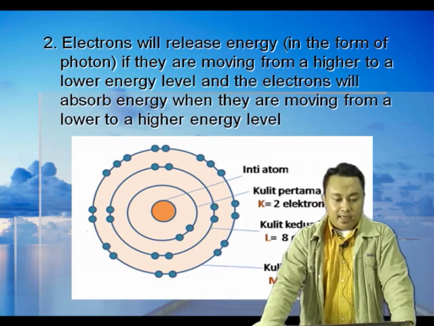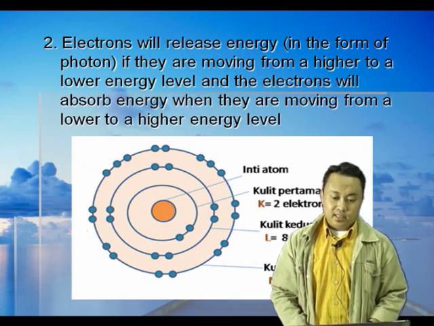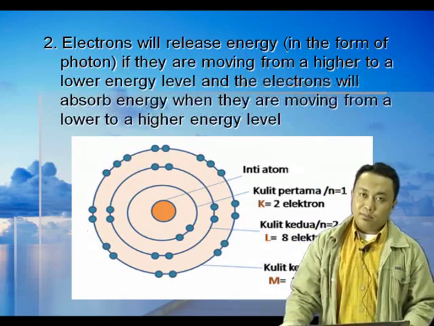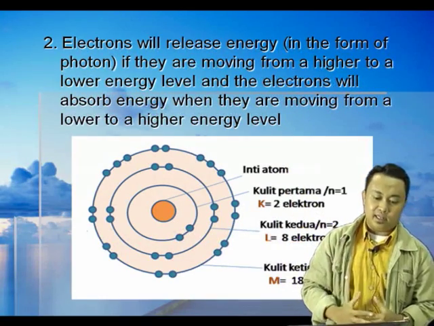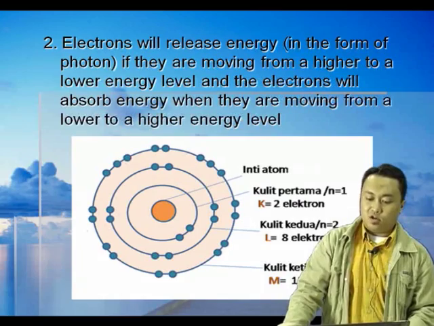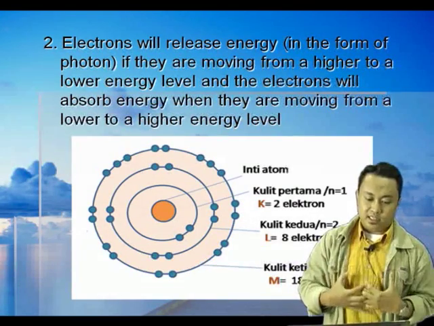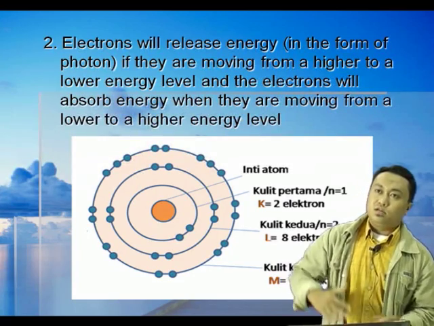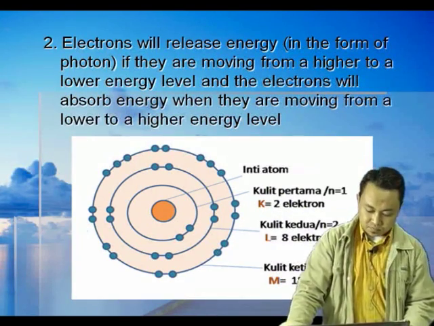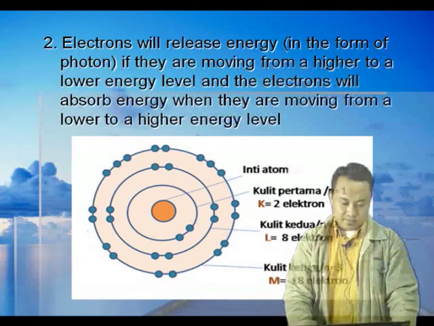And then electrons will release energy in the form of photons if they are moving from a higher to a lower energy level, and the electrons will absorb energy when they are moving from a lower to a higher energy level. Okay, you can see the picture.